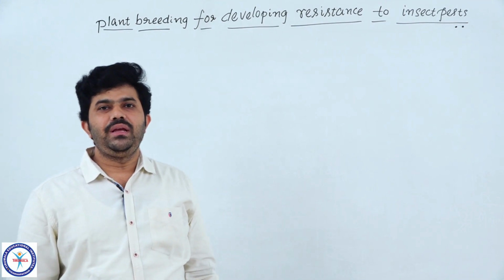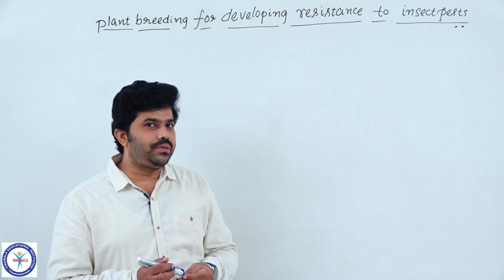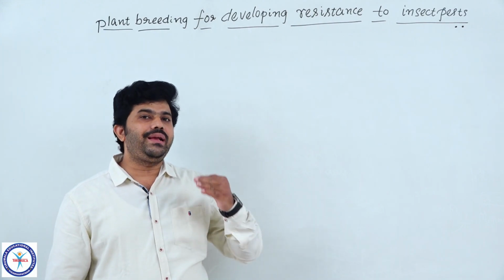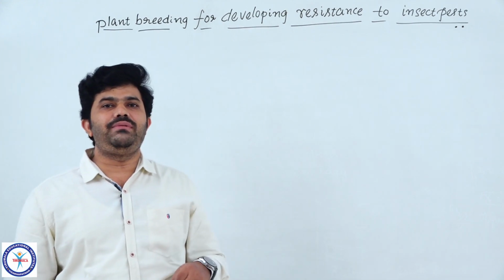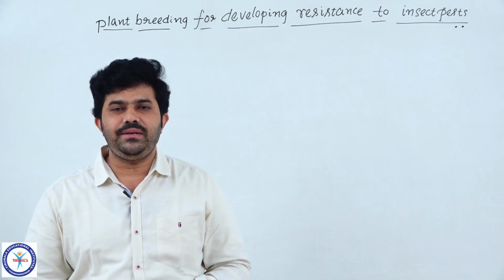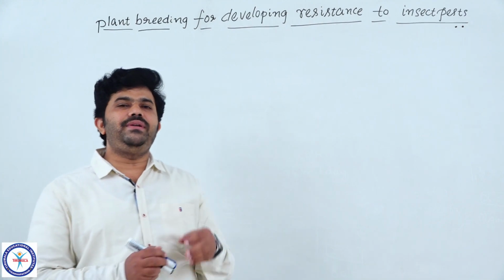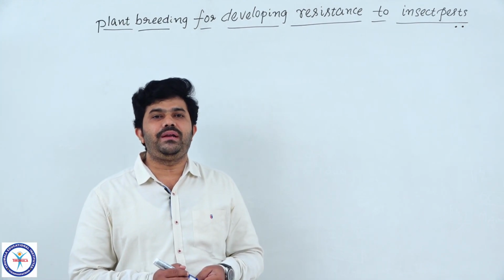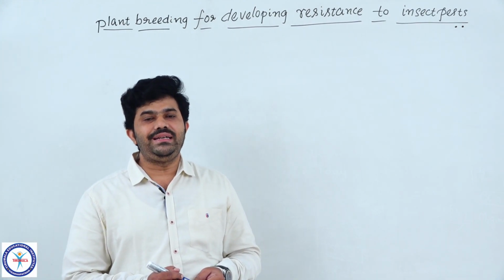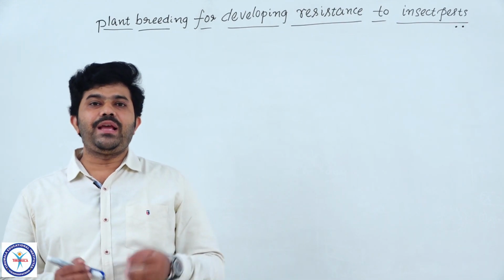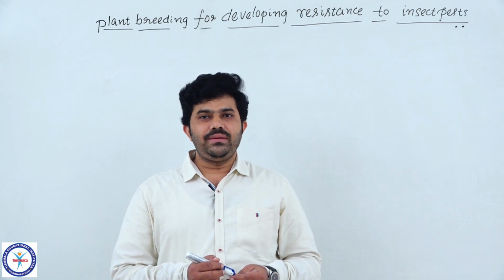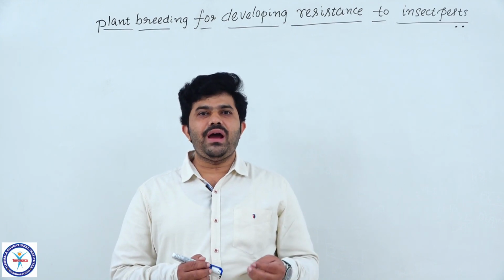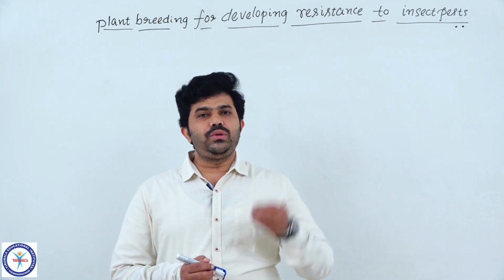Today's topic. Before going to discuss it, let us recall the content of this lesson, what we already discussed in the previous lecture. There we discussed plant breeding for resistance towards diseases like pathogens, bacteria, fungi, viruses.